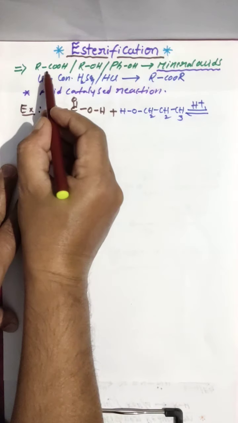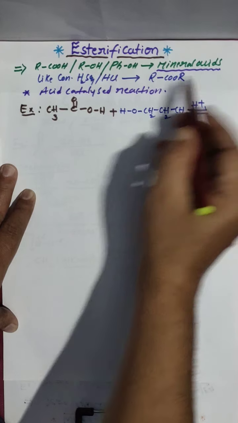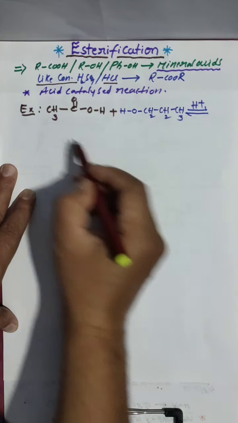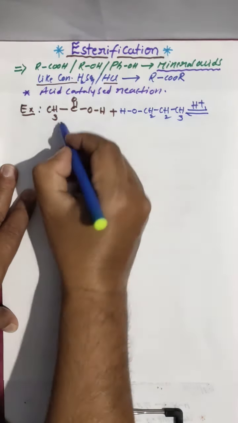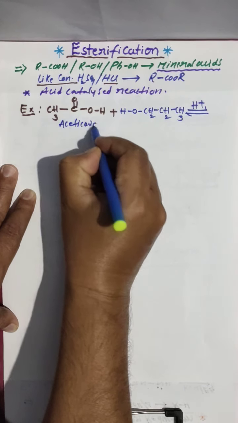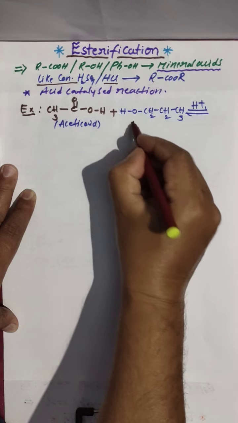So, carboxylic acid treated with alcohol or phenol in the presence of mineral acid like concentrated H2SO4, HCl gives ester. So, I took acetic acid or ethanoic acid and this is propanol.